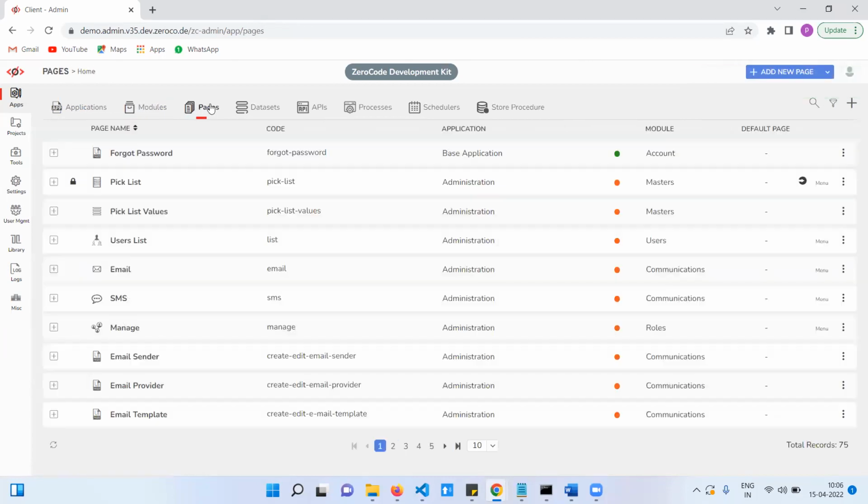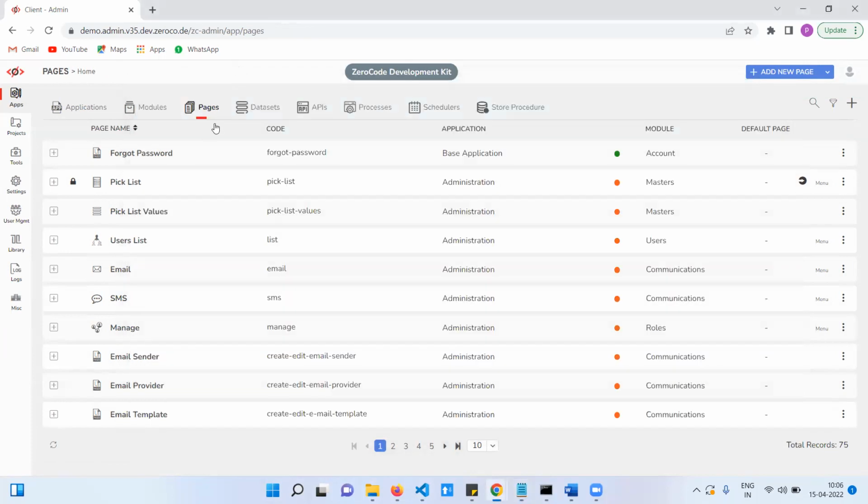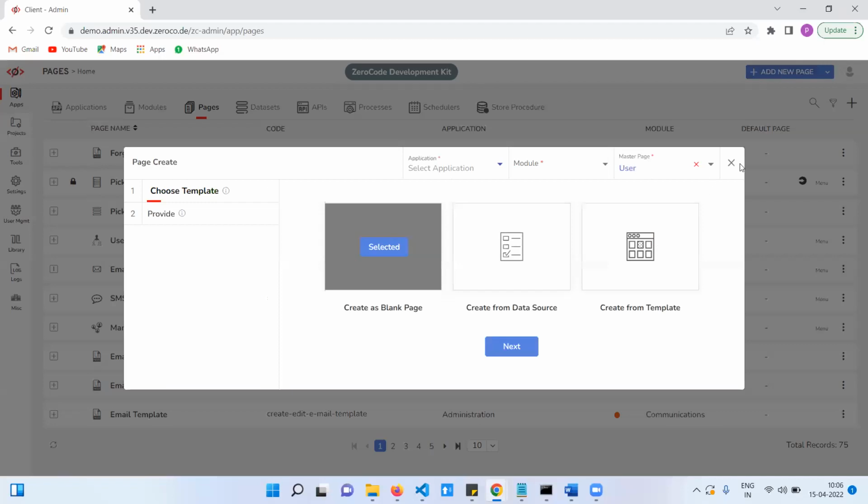Now I am going to create a list page. In the first page we are showing the employee list. Yesterday we discussed the form field, the same thing we are implementing now, list and form. Now I am going to create a new page.